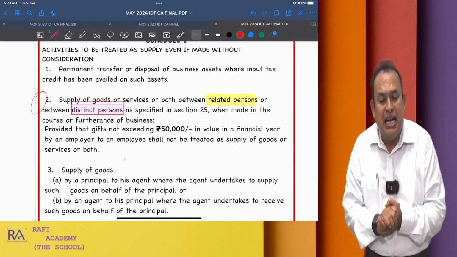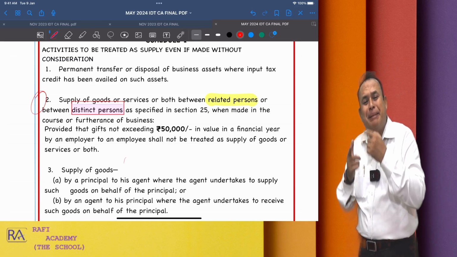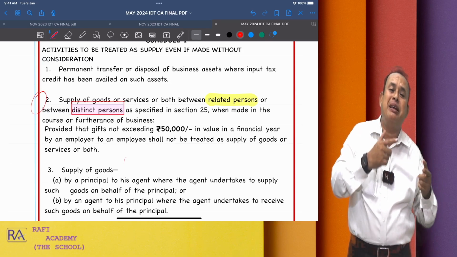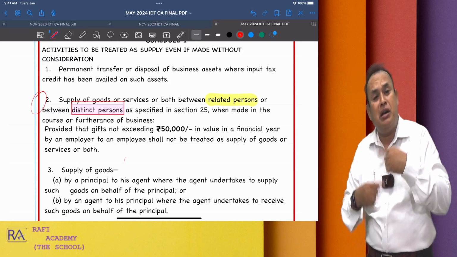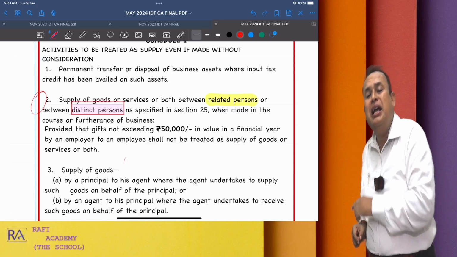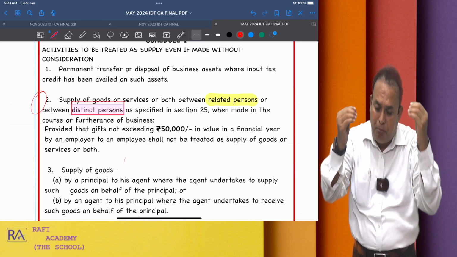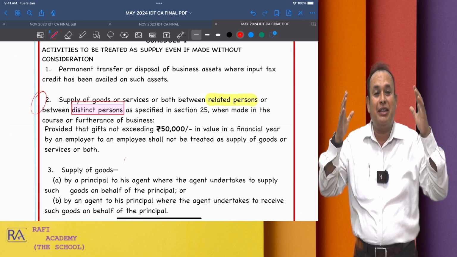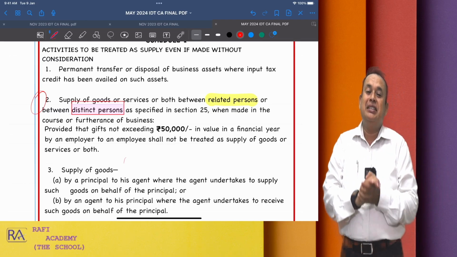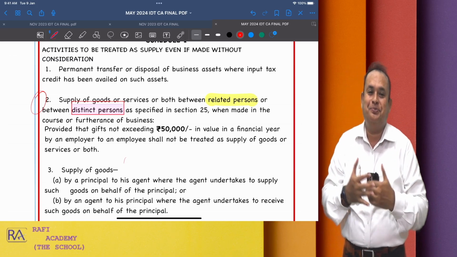In that given case, if the Delhi branch office supplies the goods to Chennai head office, or Chennai head office supplies the goods to Kolkata office, or Kolkata office supplies the goods or services to branch office of Mumbai, as the case may be, even without consideration it is a supply. There the GST will apply if it is a taxable supply.